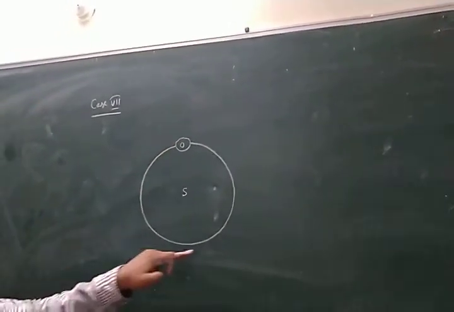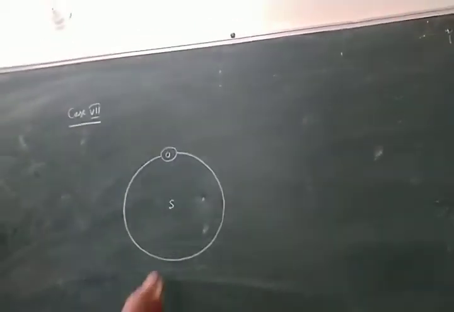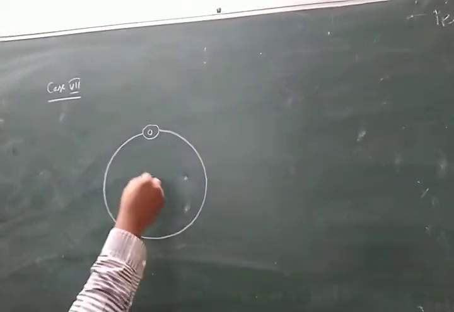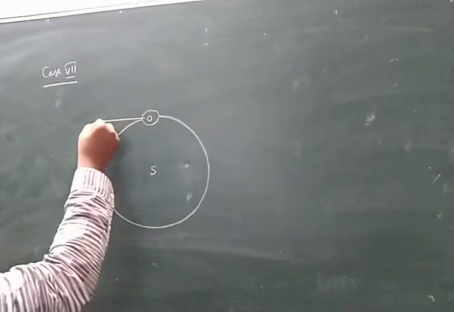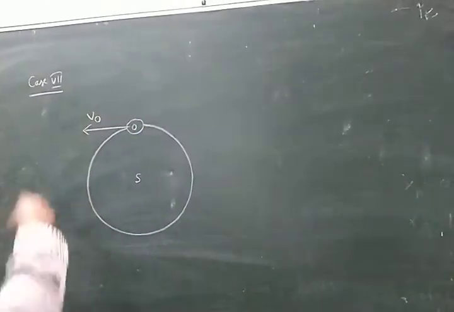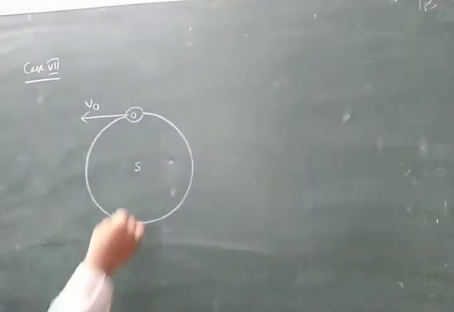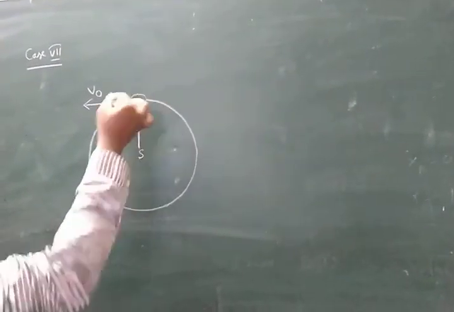Observer moving along the circular path. Source is at rest and placed at center. Okay. Here observer velocity is written as V0. It will be drawn according to tangent. This is the line of sight. Look here. This is the line of sight.